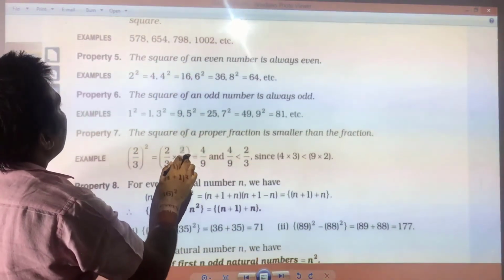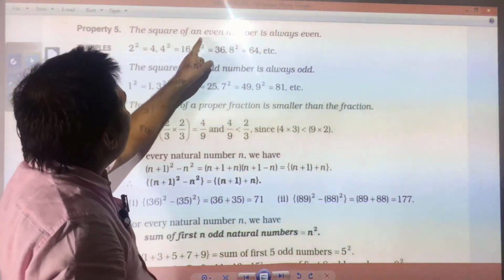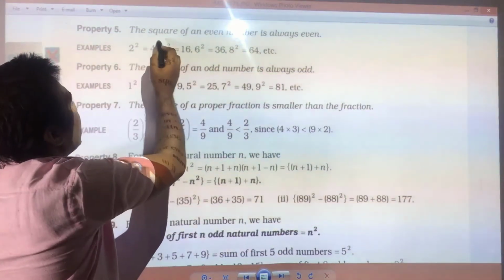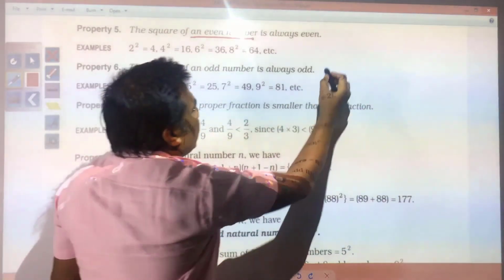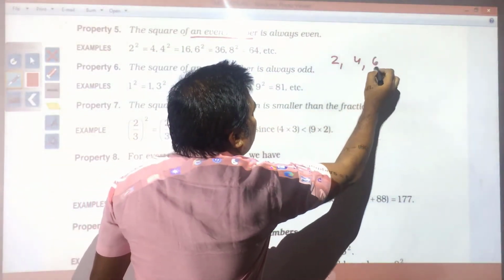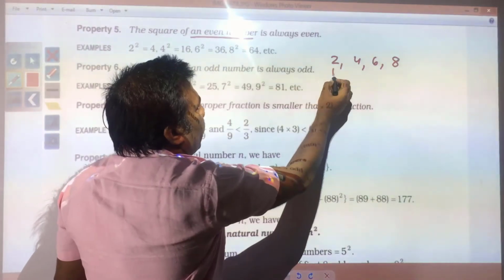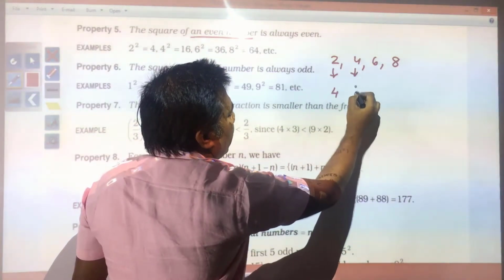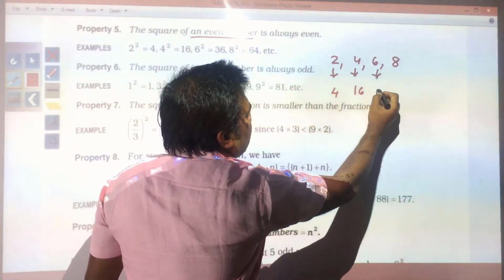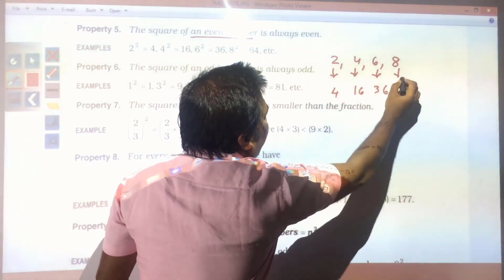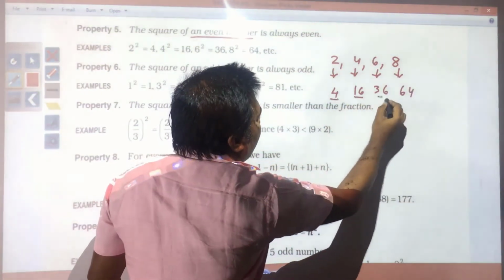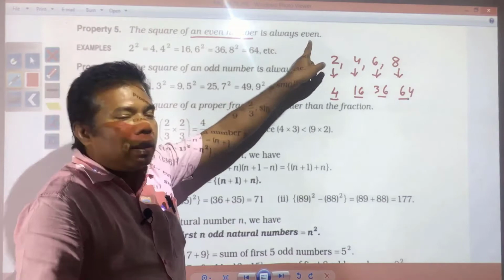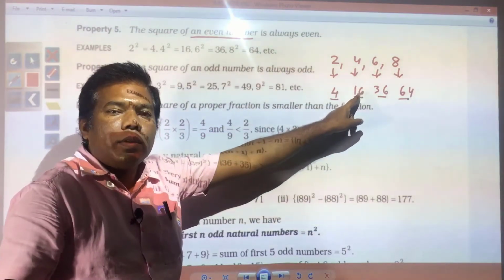Next, you see, the square of an even number is always even, just that you can check also. Square of an even number, any even number you take: 2, 4, 6, 8. Square of 2 is 4, square of 4 is 16, square of 6 is 36, square of 8 is 64. Just you see, these numbers are what? Even numbers. So, the square of an even number is always even. You check by putting some other numbers also.